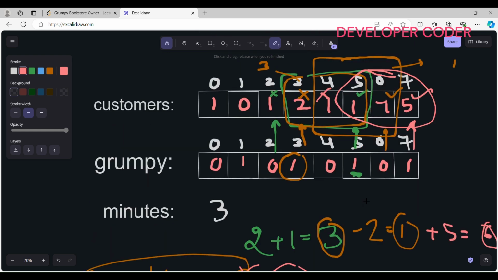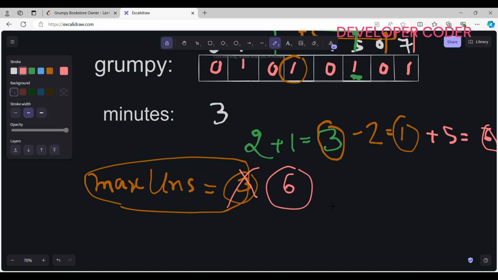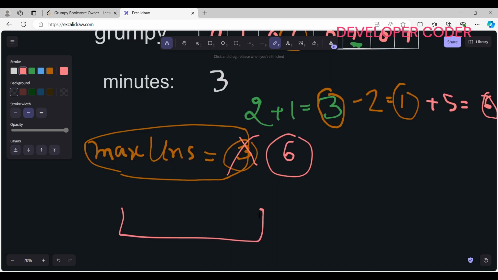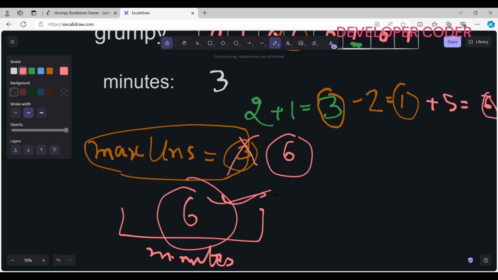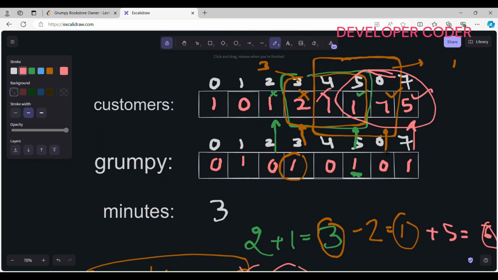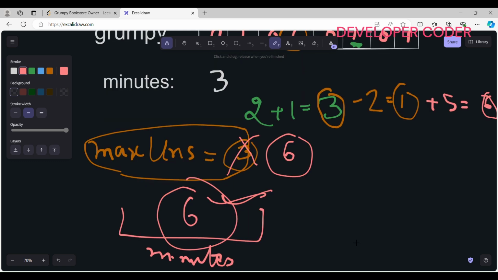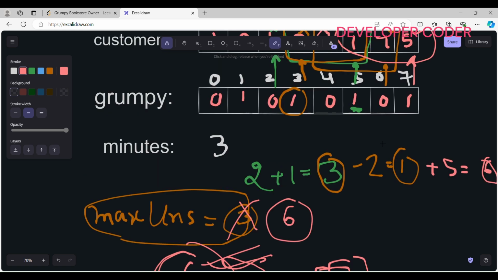So what is the result that I am getting? In my minutes window I have searched in my array, so maximum I am finding that there are 6 customers which are unsatisfied. Window by window I am checking, right? And I have found out that there are 6 customers. Max unsatisfied is equal to 6 customers, right?